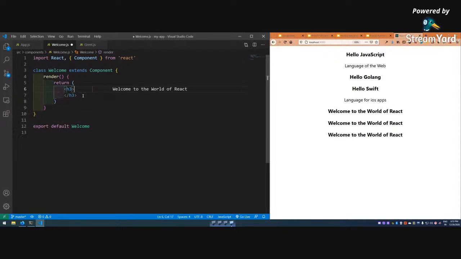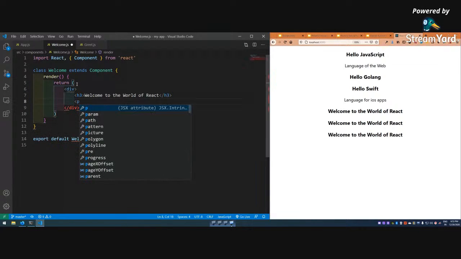So let me bring it to one line. Actually I again want two lines. As I have told you earlier that I can use a div also, so let me use a div now. Okay, and this is P.